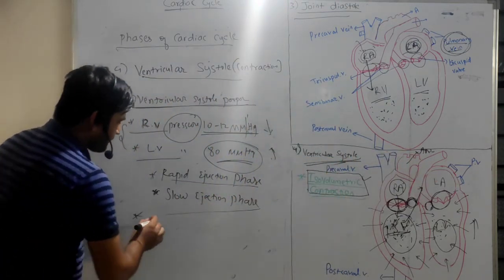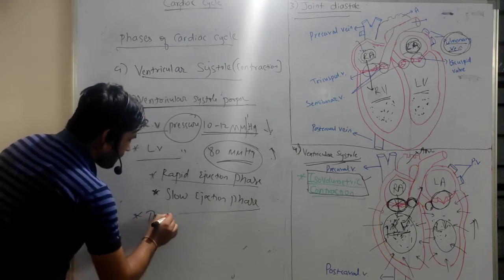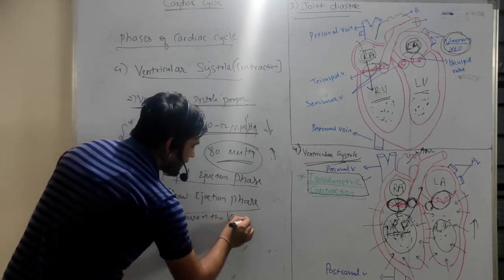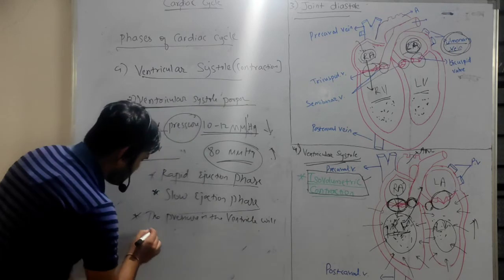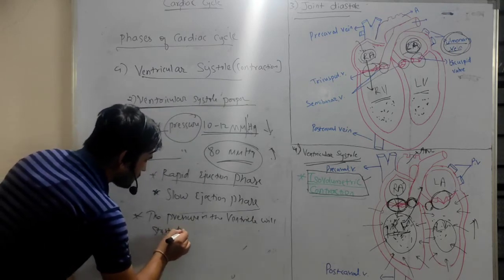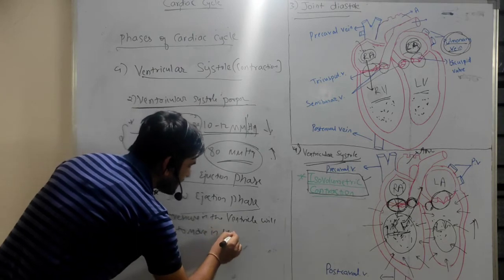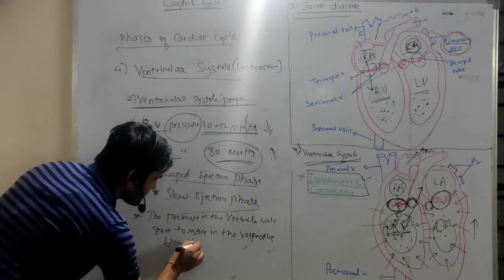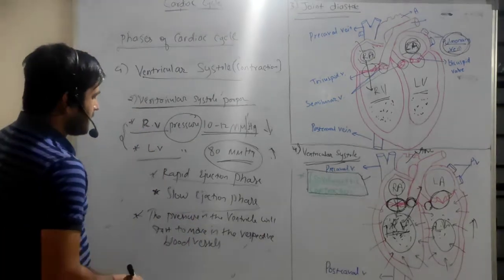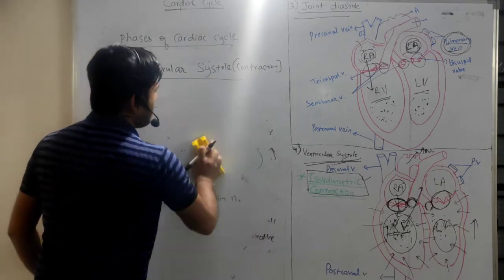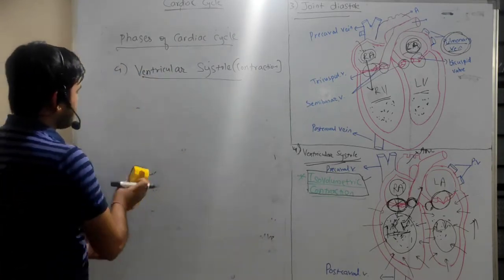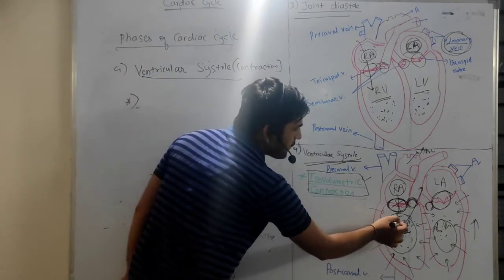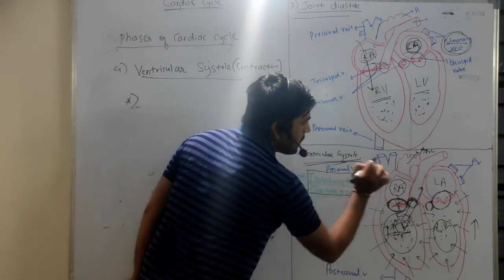So what happens? The pressure in the ventricle will start to move into the respective blood vessels. Okay, let me explain this. First point is that whatever the pressure in the ventricle will start to transfer to the respective blood vessels, right?